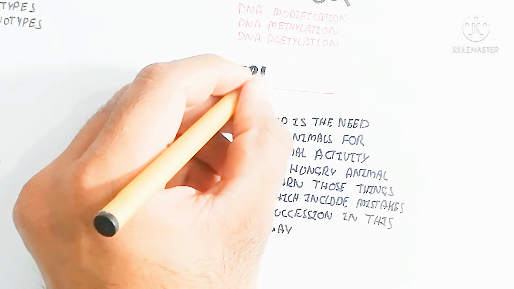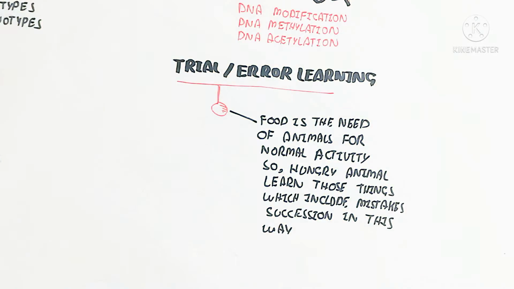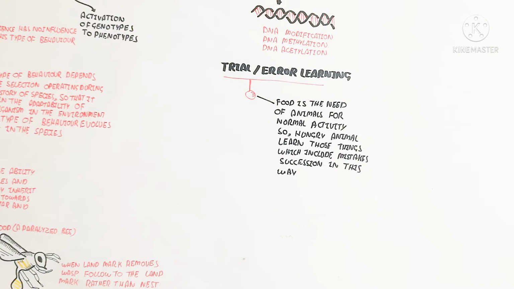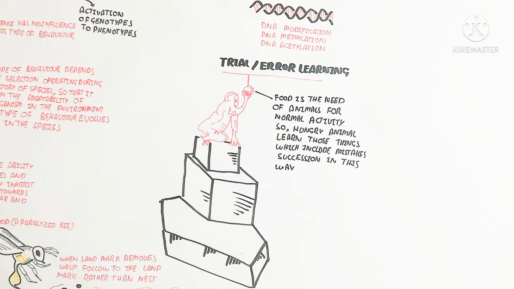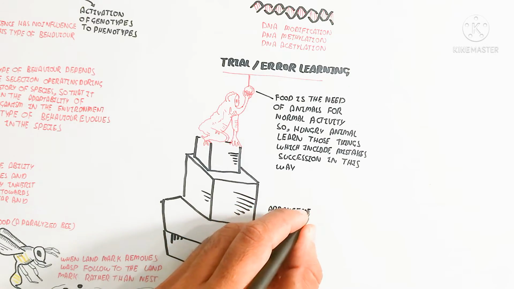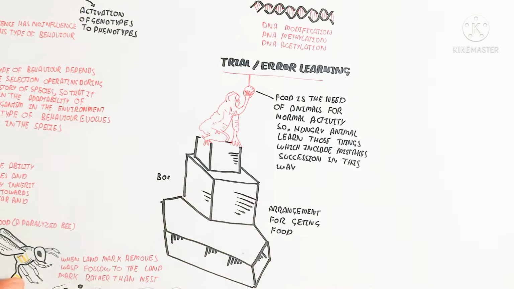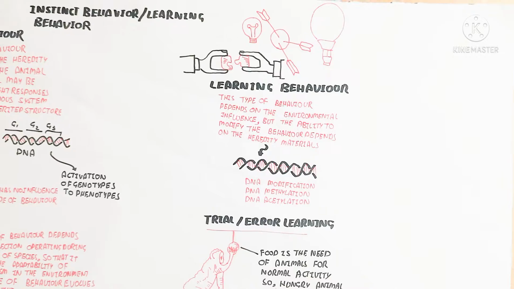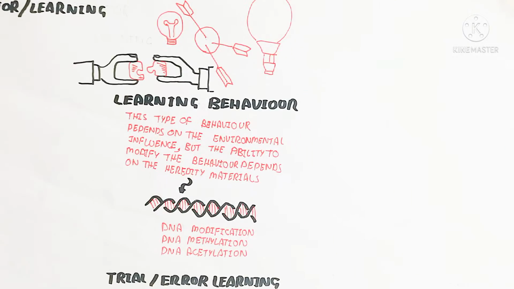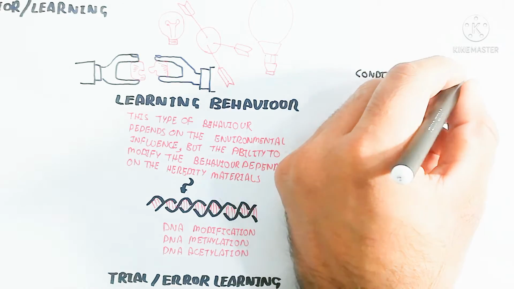In this way, success is achieved by providing boxes in the room, and the chimp, for example, will arrange the boxes one by one, with mistakes also occurring. In this way, trial and error learning occurs. And at last, the chimp can reach the roof area to attach to it. So that is the arrangement for getting food.